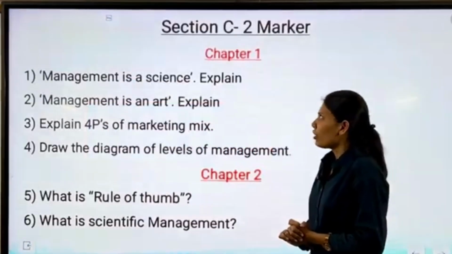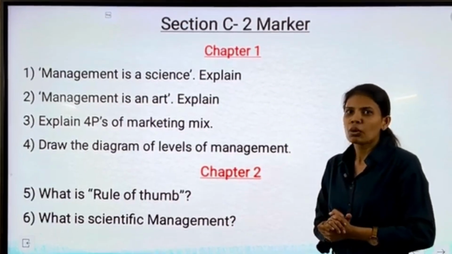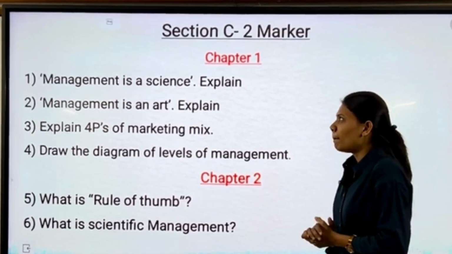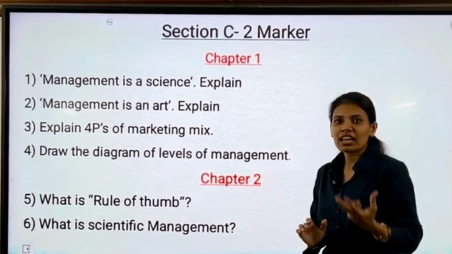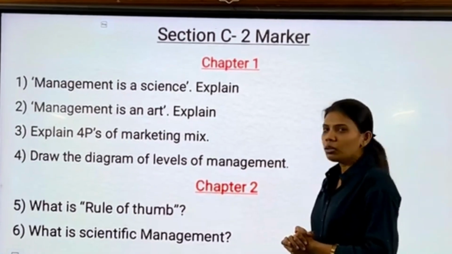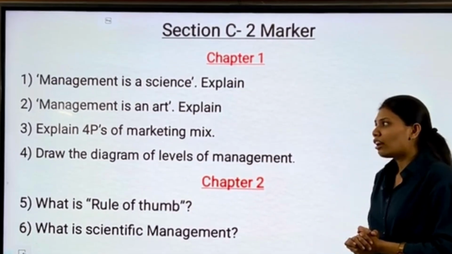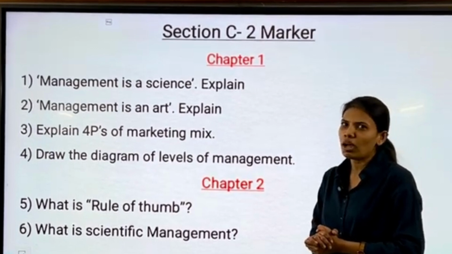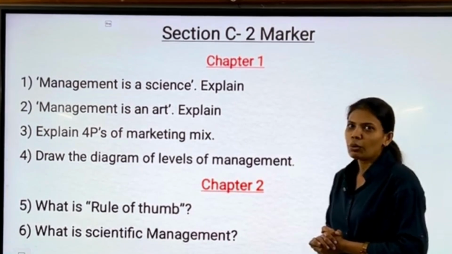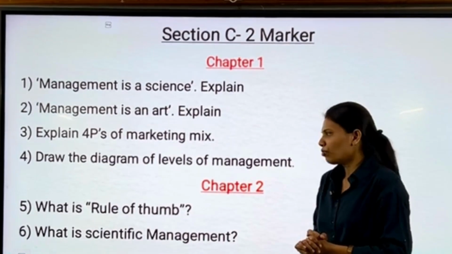Section C. From chapter number 1, we have 4 important questions which are repeatedly asked. First question is explain management is a science. Our second question is explain management is an art. Our third question is explain 4 P's of marketing mix. And our last question from chapter number 1 is draw the diagram of levels of management. Here we complete with our chapter number 1 and we go ahead to chapter number 2.